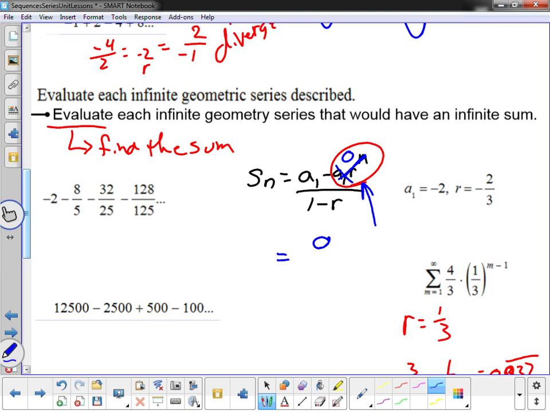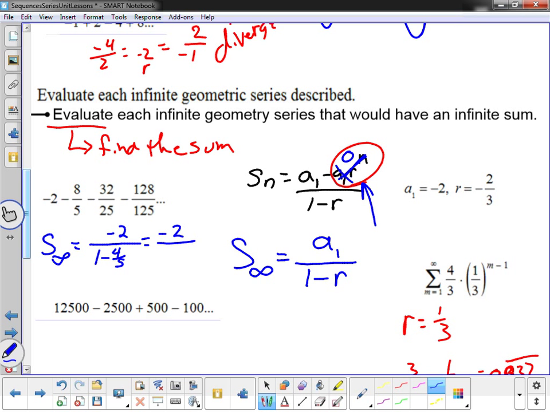So my formula becomes, what's my first term, divided by 1 minus r. So I'm going to say S to infinity is equal to a1 over 1 minus r. As long as I know what the common ratio is, and I know the first term, I can do any one of these problems. So my problem here on the left, my S to infinity would be negative 2 divided by 1 minus 4/5, which means negative 2 over 1/5, which means my sum is negative 10.